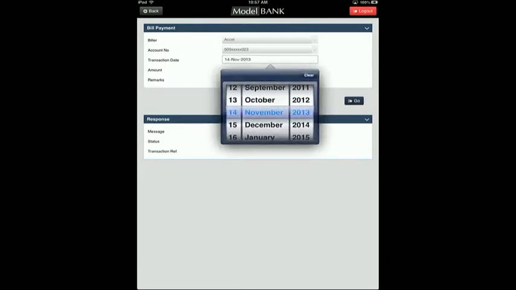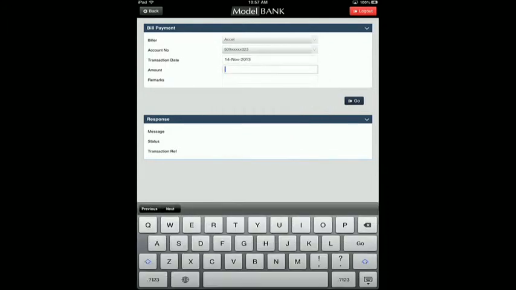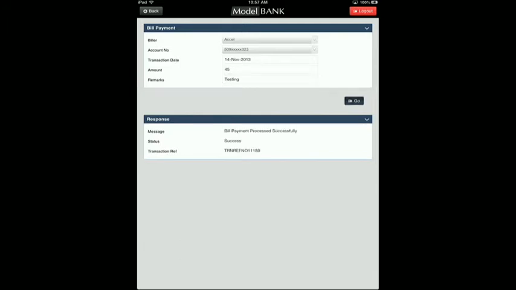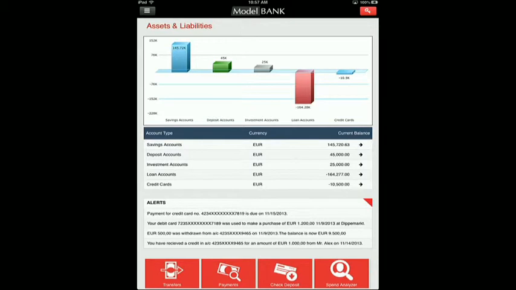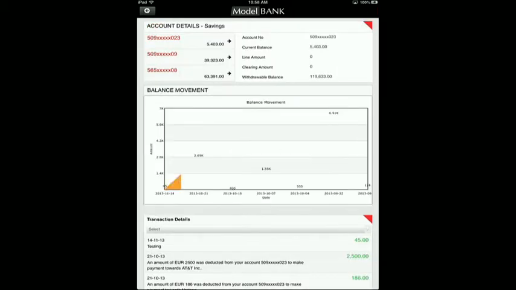I can select the date. I can also give some amount. And I can include some particular description for the payment. Now, it's actually interacting with the service. You now see that the bill payment has been successfully processed. We can verify this as part of the account transactions, where you now see that whatever payment we've done is now part of the account statement as well.